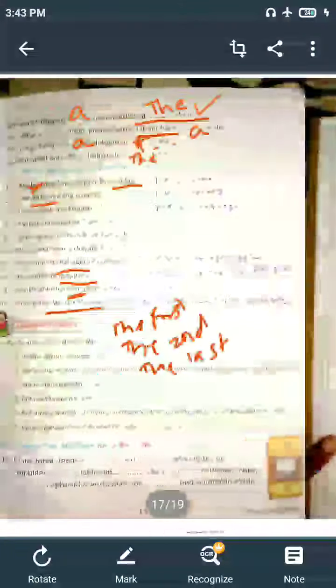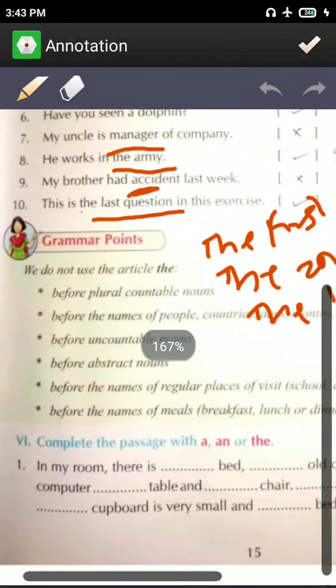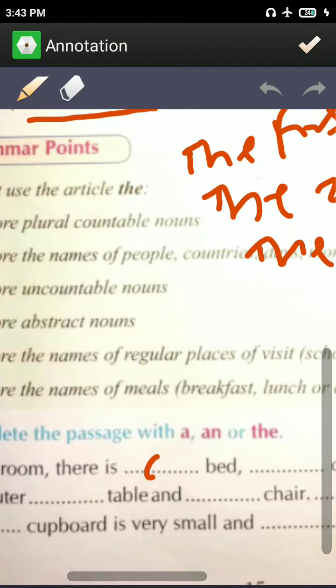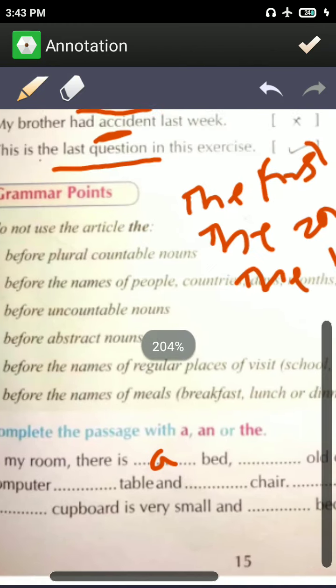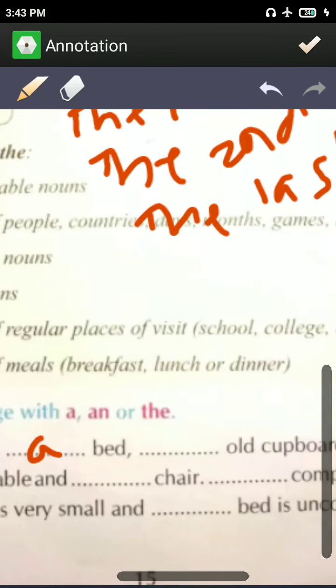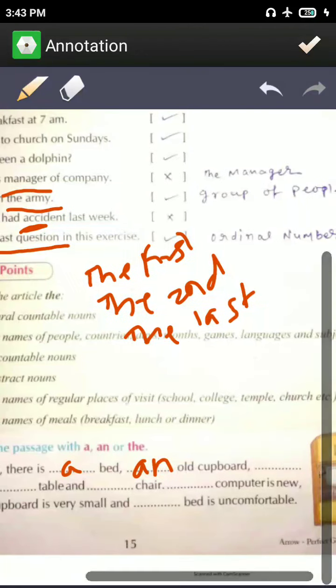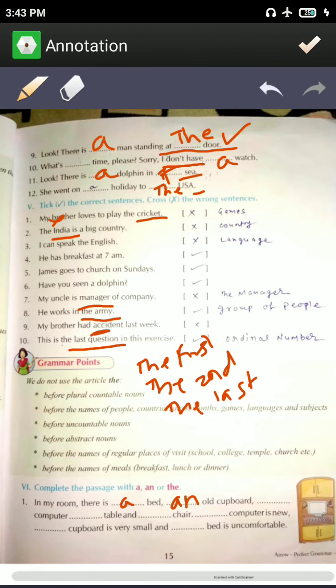Now I will explain question number 6. In my room there is a bed. So this man is talking that in my room there is a bed. He is talking about a bed for the first time. So when you talk about something for the first time, then you'll say "an" old cupboard. And he is also saying that I have a bed and an old cupboard.